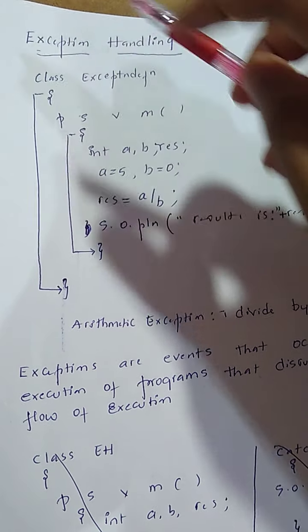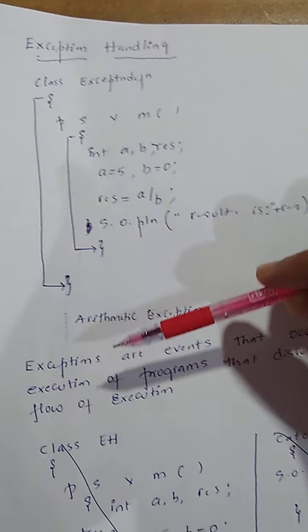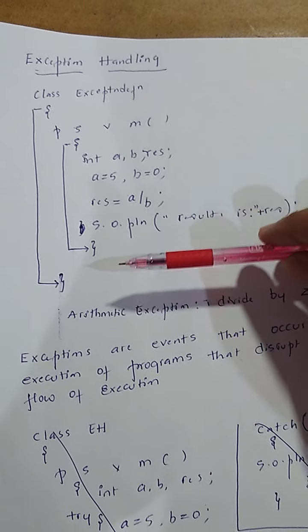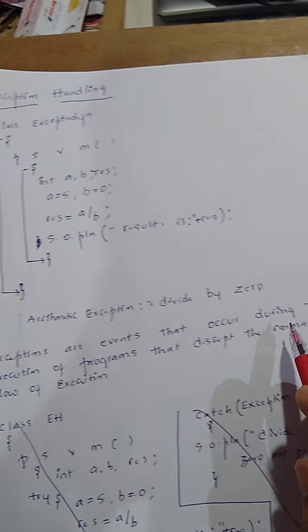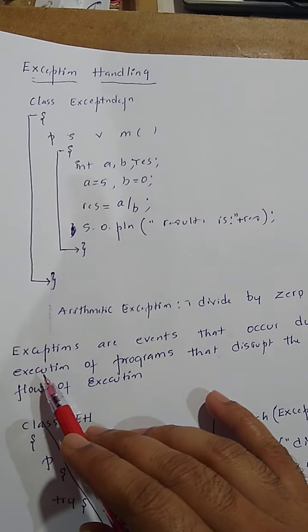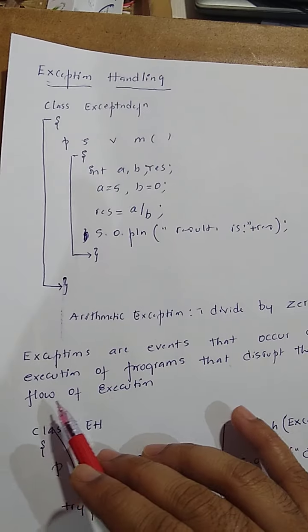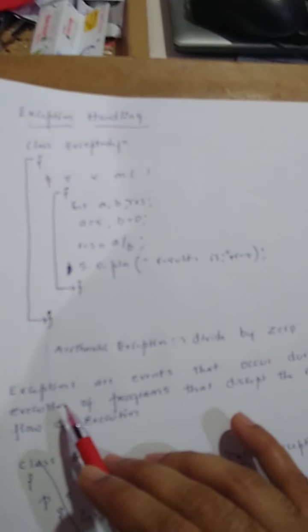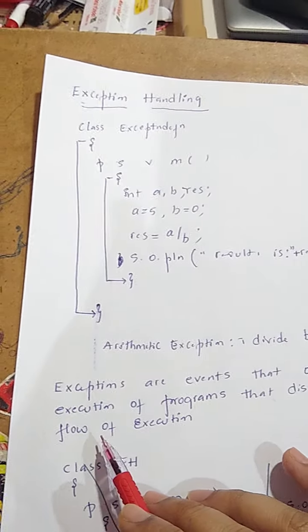Now it will stop here and throw an exception, and it will not go on to execute this particular line. So the normal flow will be disturbed. Now how do we define exceptions? Exceptions are the events that occur during the execution of the program that disrupt the normal flow of execution.